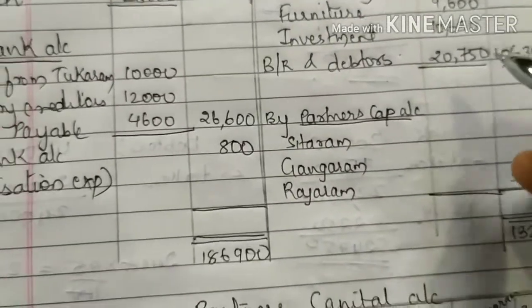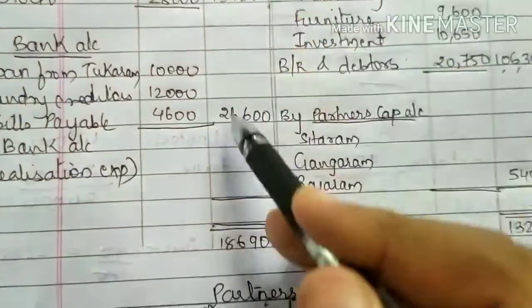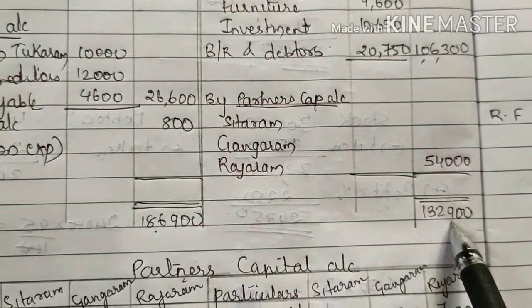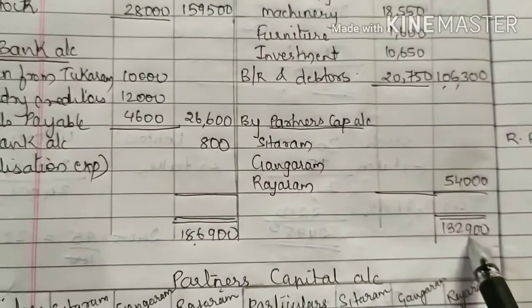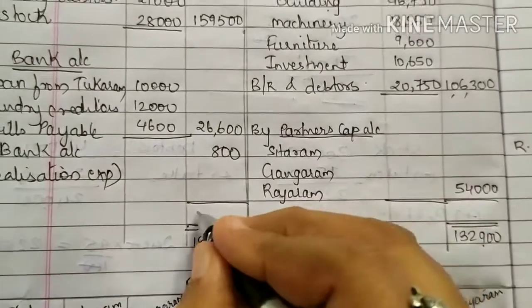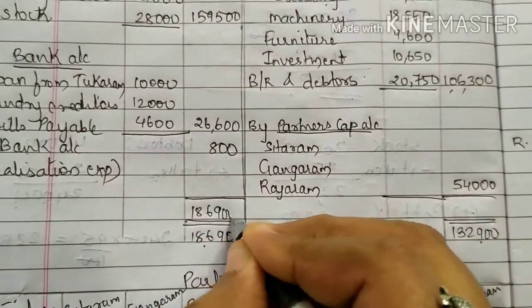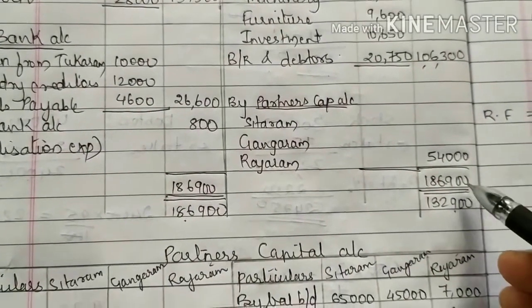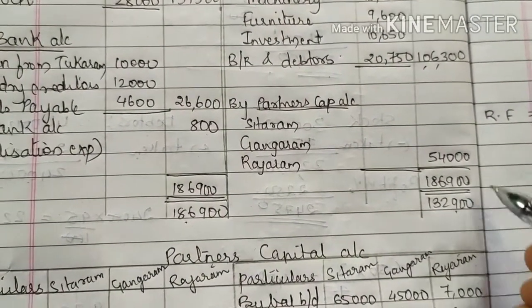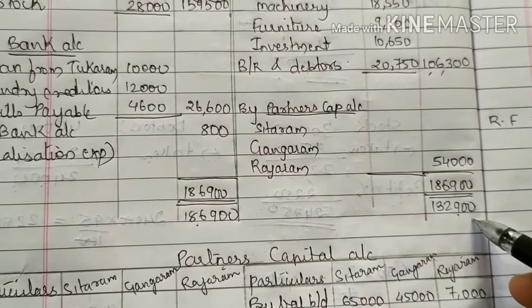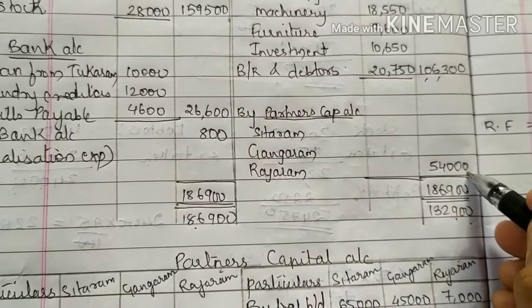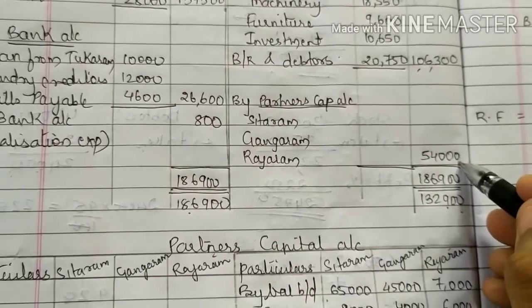So on closing the account, the total of debit side comes to 1,86,900 and the total of credit side is 1,32,900. So debit side is more, so write the debit side amount on both the side. Now from 1,86,900 subtract 1,32,900, you will be getting 54,000. This 54,000 you have to distribute among all the three partners.